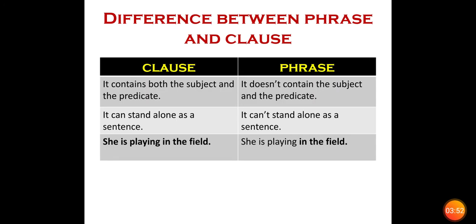Now, what is the difference between phrase and clause? So a clause contains both the subject and the predicate, whereas phrase does not contain the subject and the predicate. Clause can stand alone as a sentence, whereas phrase cannot stand alone as a sentence because it's just a group of words. Look at the example, she is playing in the field is a clause. And what's the phrase in it? In the field, because it's just a group of words.